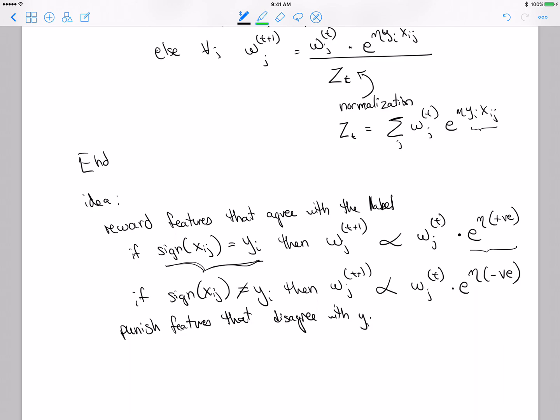It just repeats itself over and over again. The features that are really good get rewarded a whole lot of times, and the features that are not really good and don't agree with the label get punished a whole lot of times. After a while, the bad features get punished so many times that their weights eventually become 0, and so they get totally wiped out. The only features that remain in play are the ones that actually agree with the label. And that's how the algorithm proceeds.